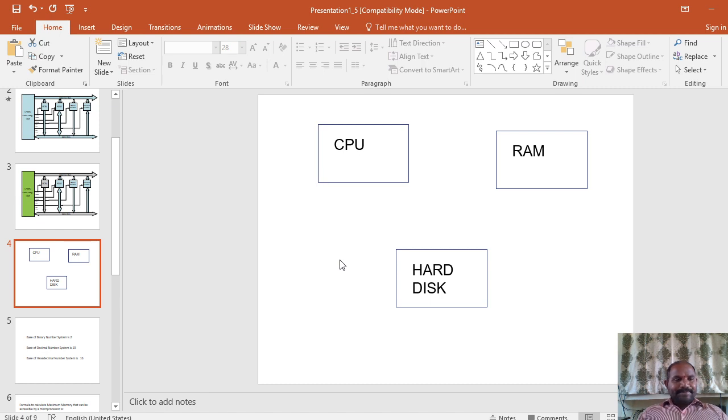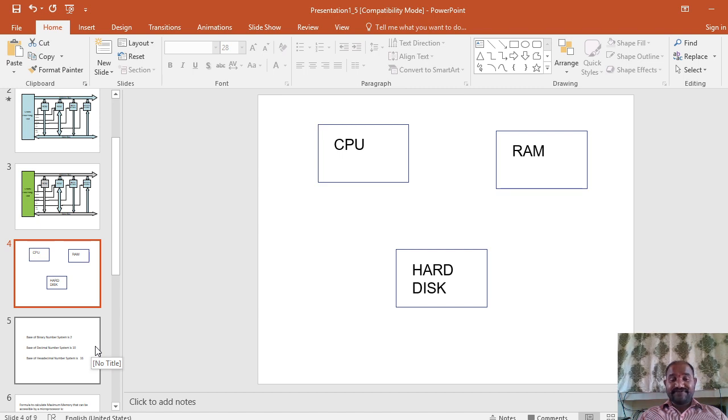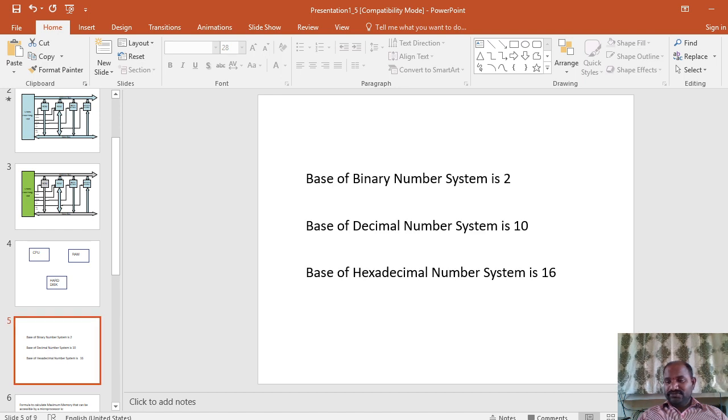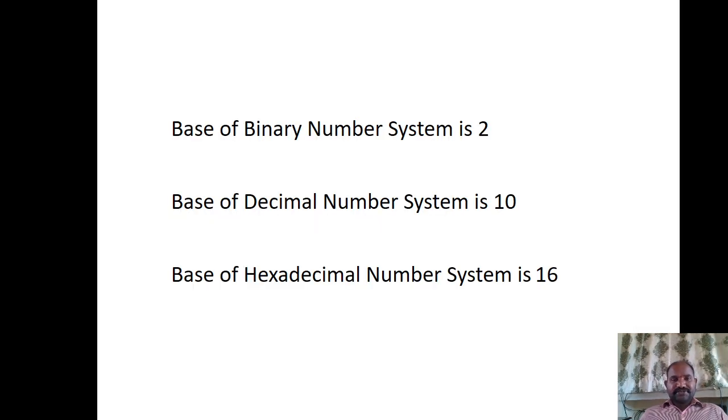Now we'll go for the introduction to our microprocessor. Before going to the introduction to the microprocessor, I would like to concentrate on a few basic things. We are going to see the basics only today. One is that we are supposed to know the different types of number systems which are there in digital electronics. We know there are different number systems. I'm just listing only three.